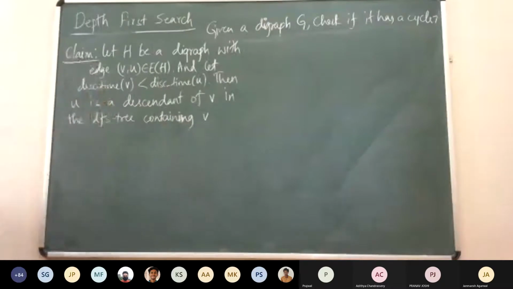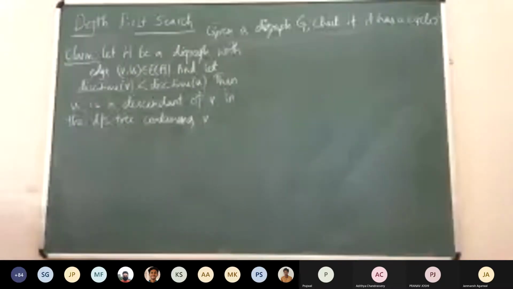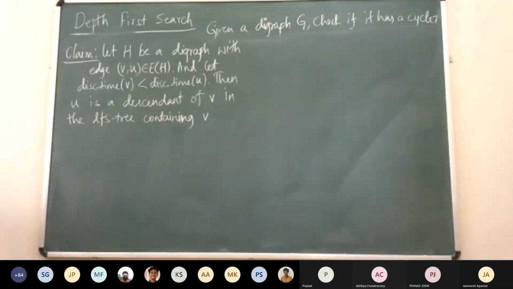We proved this by saying that the discovery time of V is less than the discovery time of U. Since the edge is present, we would always explore U before we finish V, right?